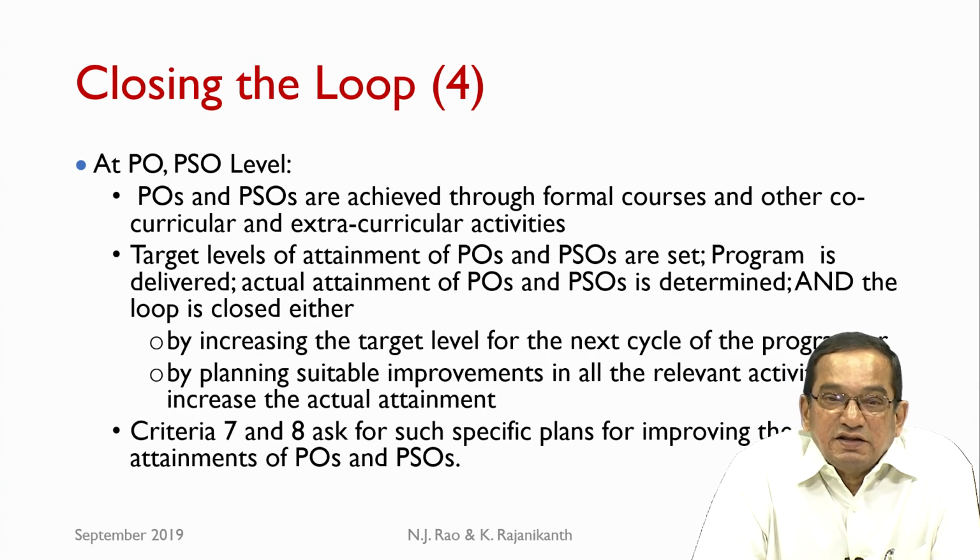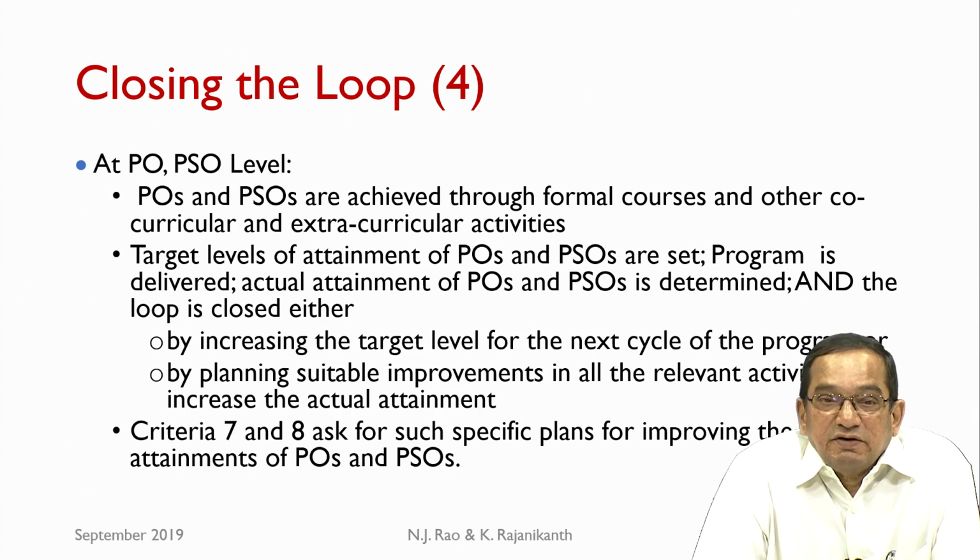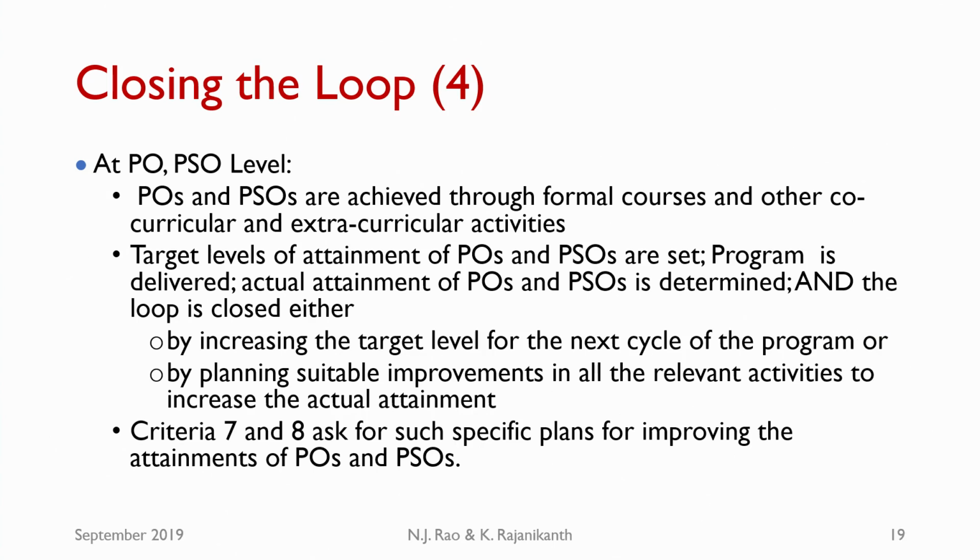This is again either by increasing the target level for the next cycle of the program, that means for the next batch, or by planning suitable improvements in all the relevant activities to increase the actual attainment. For a particular PO, if the attainment is lower than the intended target, we may have many choices, many activities which are possible over a 4-year period to increase the attainment of that particular PO. So, the department has to plan the relevant activities to increase the actual attainment of that PO.